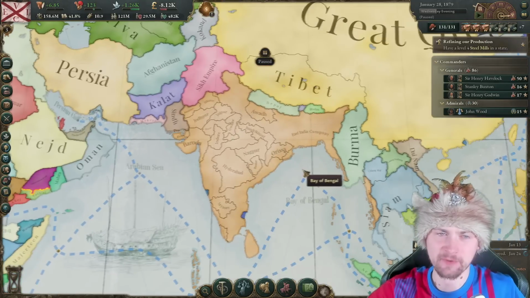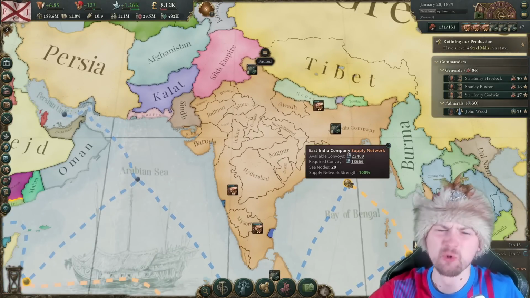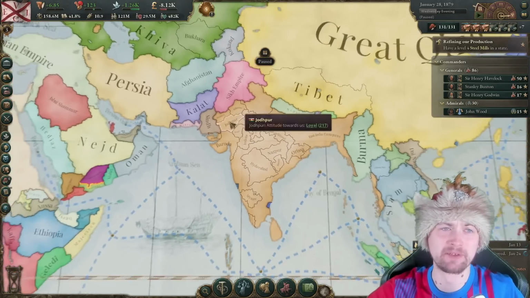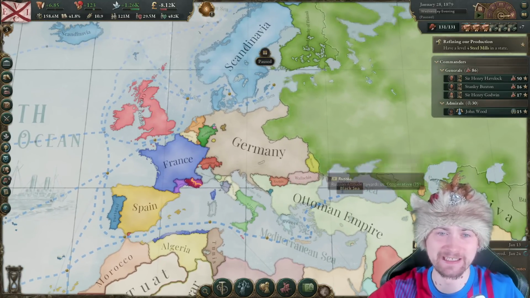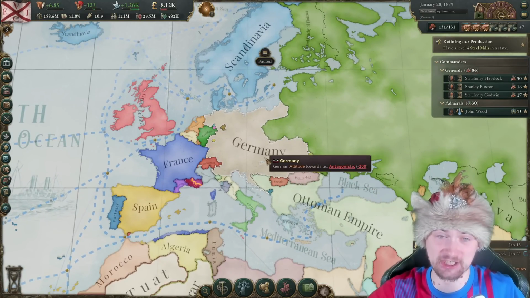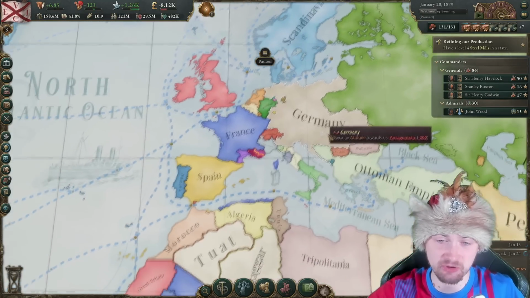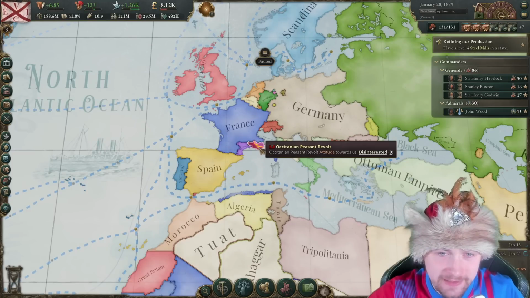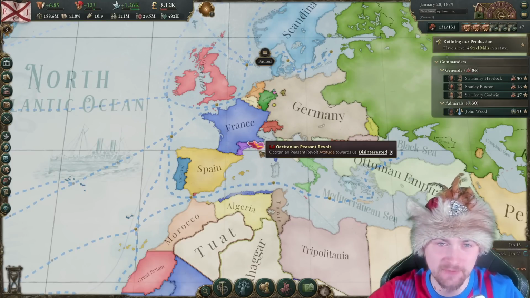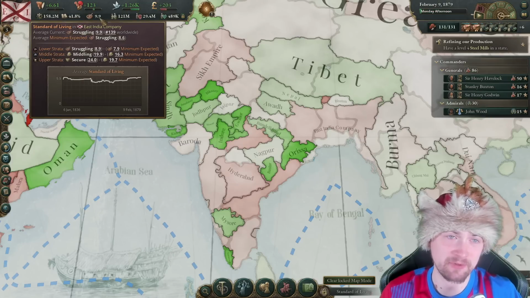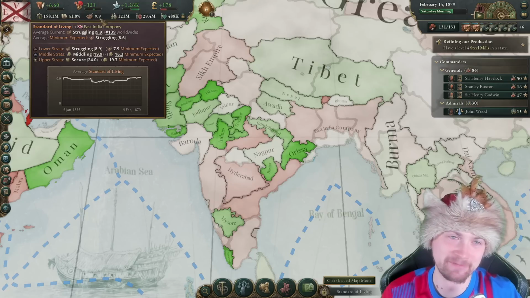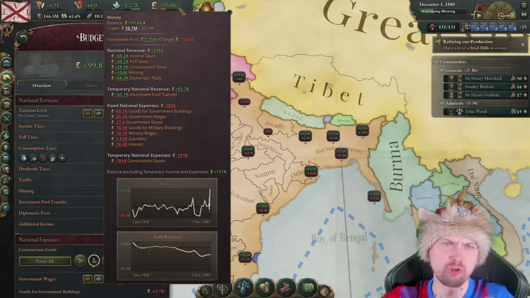There's this saying in EU4, when you're playing Ages of Europe, weird things happen over there, and this is exactly one of these cases. Look at this Germany, it's just huge. We've got Occitania and an Occitan peasant revolt in France at the same time. And about our East India Company, I'm about to get us finally at 10 of standard of living. We're just struggling so much with it.